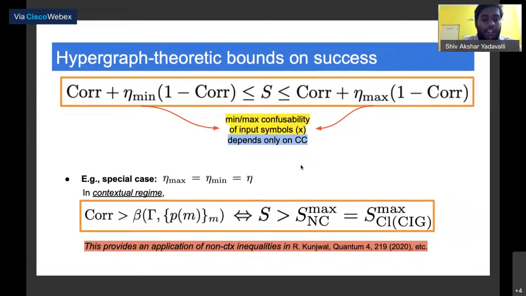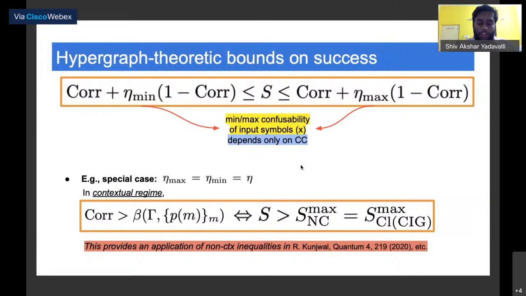A notable special case of this is the case when all symbols are equally confusable, which is the case when eta max is equal to eta min, which is equal to eta, which happens when you have uniform channels, as for example, the case that is considered in Cubitt et al. So in that case, you can show that if you're in the contextual regime, that is, core violates this beta upper bound, then this is equivalent to saying that you will have a quantum advantage.